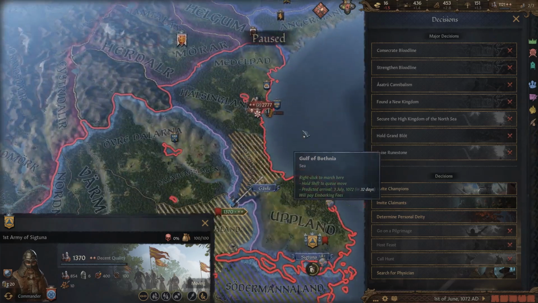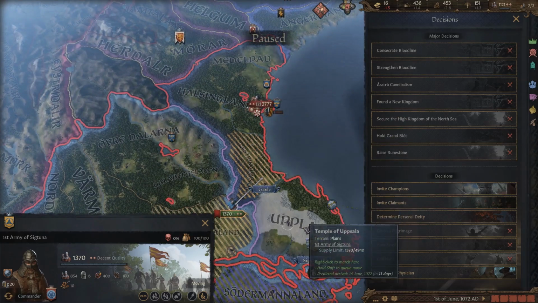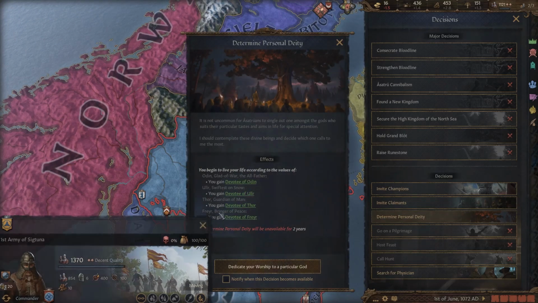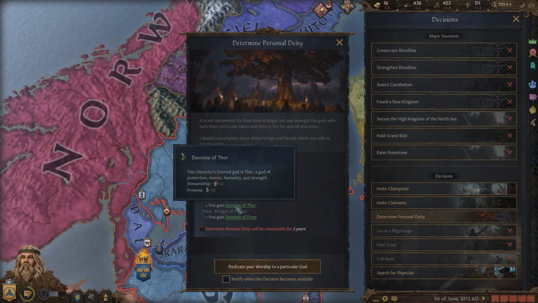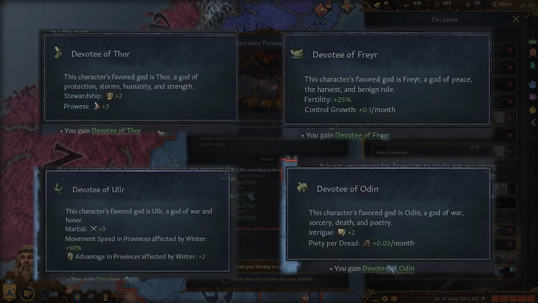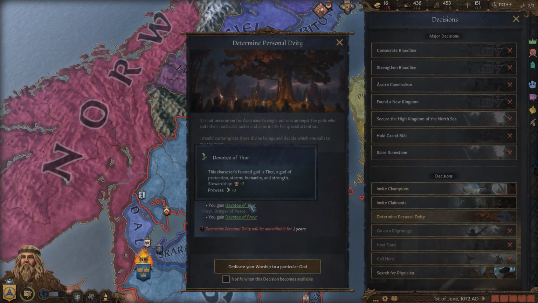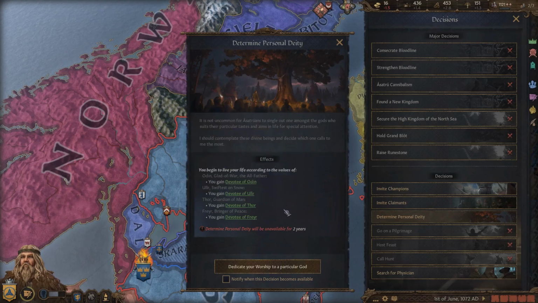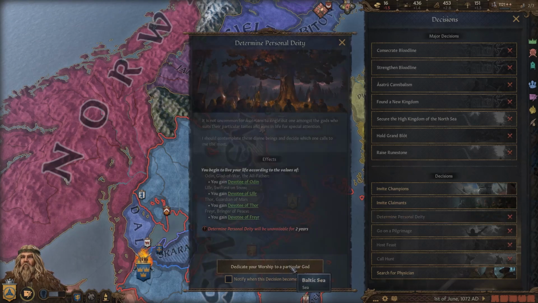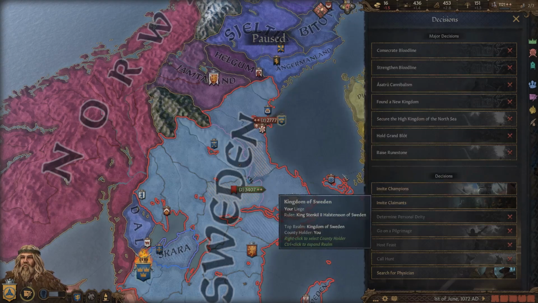So there are a few cool things that we get to do because we are playing as a Norse ruler with the Northern Lords DLC pack, and one of those things is we get to choose a deity, a personal deity, which gives you different types of benefits, and you can see them all here. Normally, what I would do would be the devotee of Thor, which gives you prowess and stewardship, which are both very good. But as we are in a war right now, I'm actually going to take this one here, which gives us +3 martial as well as movement speed in winter. So I think that could actually help us a lot.